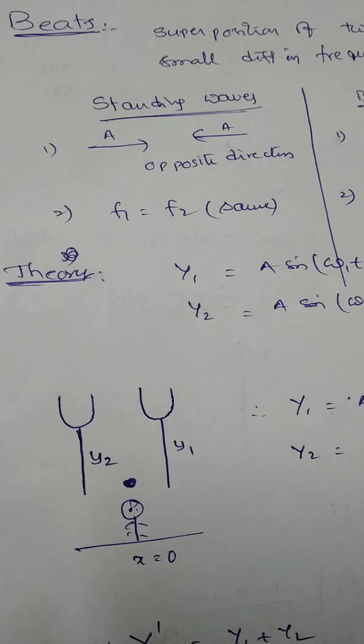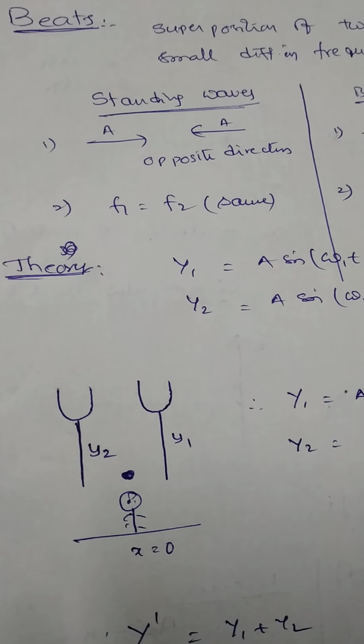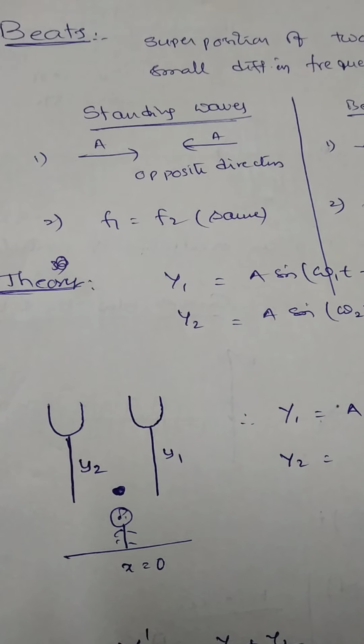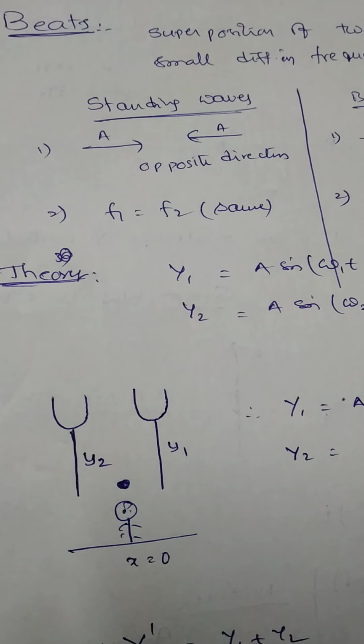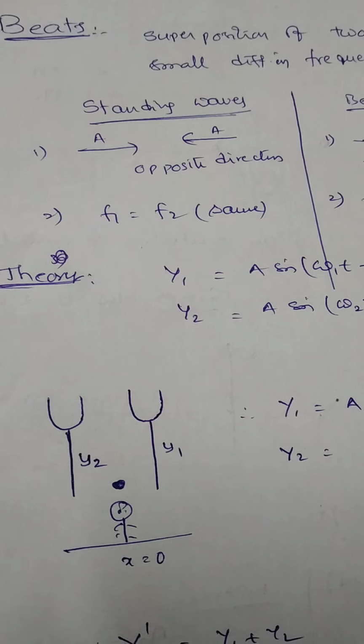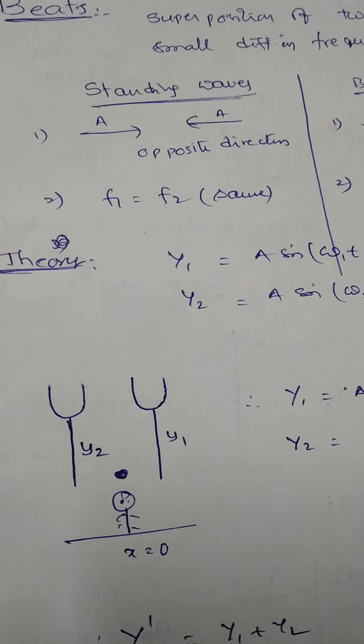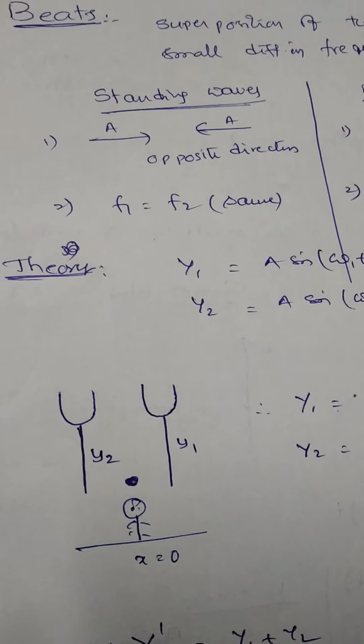So in this class I will explain the concept of beats. In the previous class we learned about the formation of stationary waves, or standing waves.